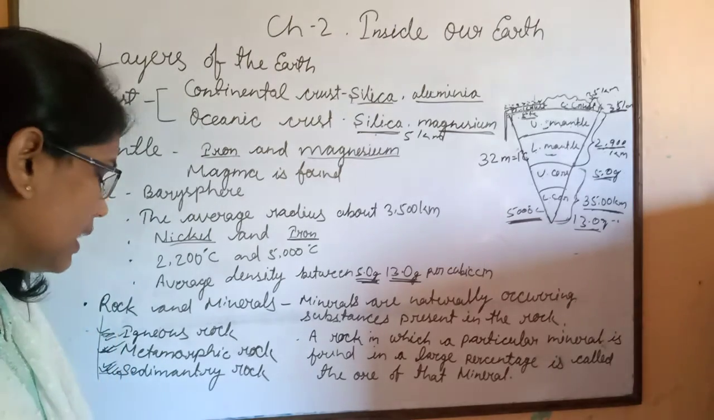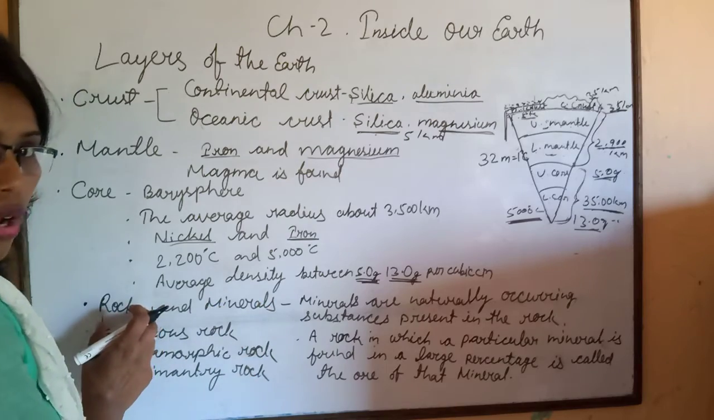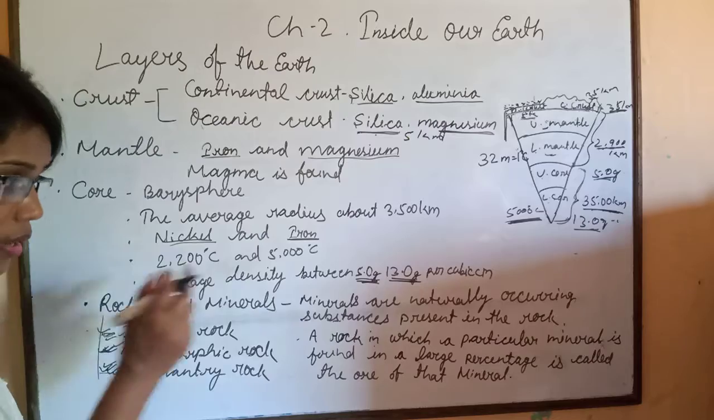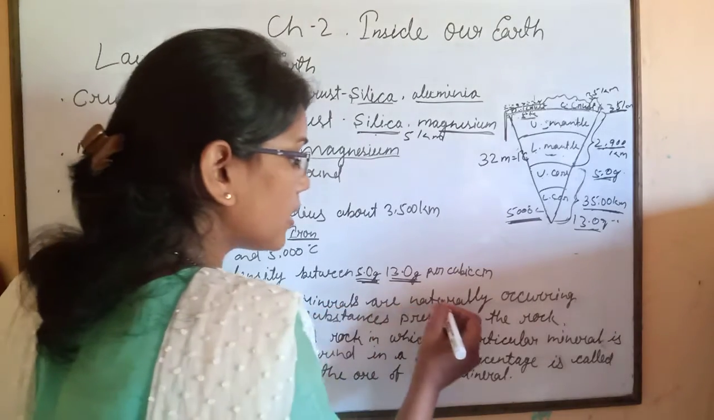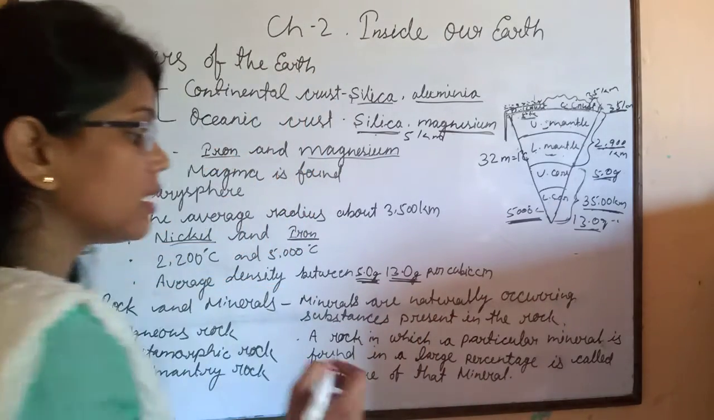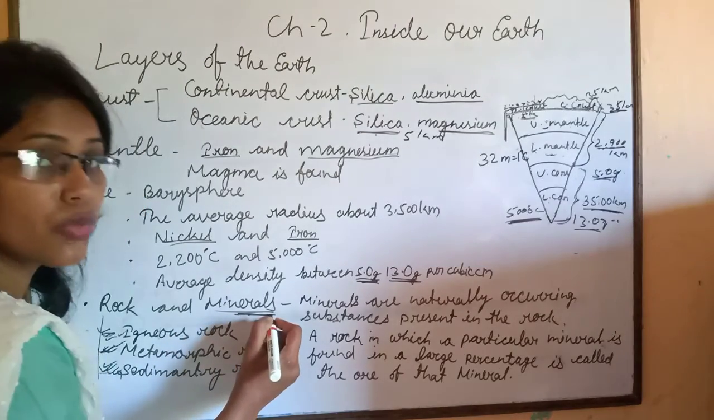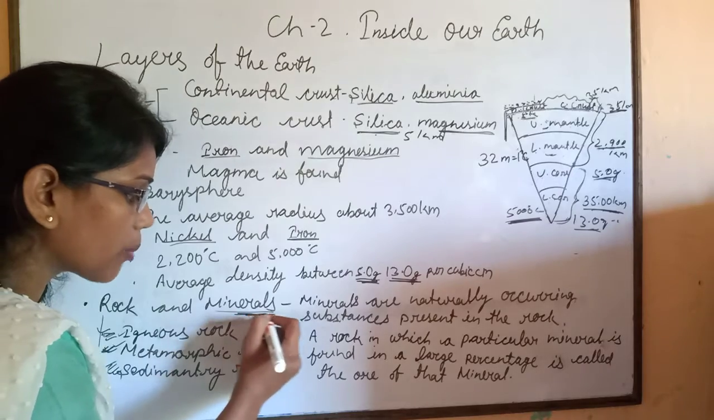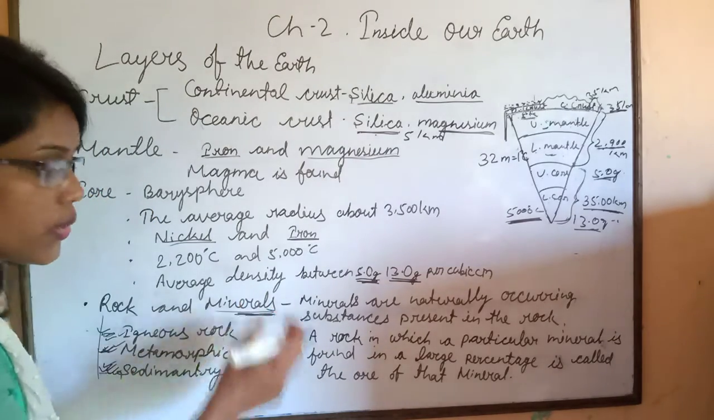Children, minerals are found in rocks. Then what are minerals? Minerals are naturally occurring substances present in rocks, and they have a definite chemical composition. They have their own color and texture.